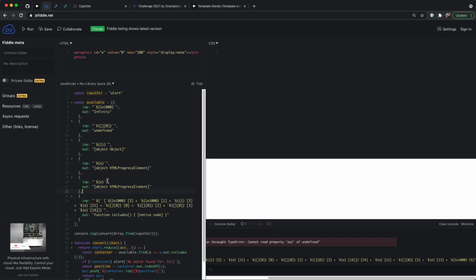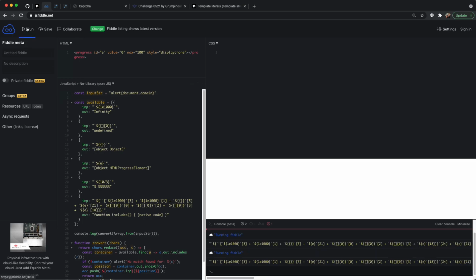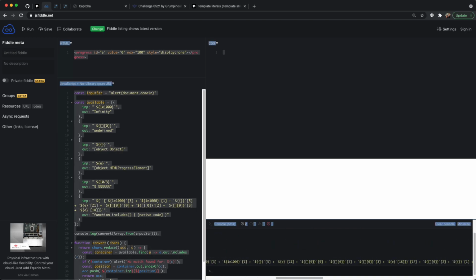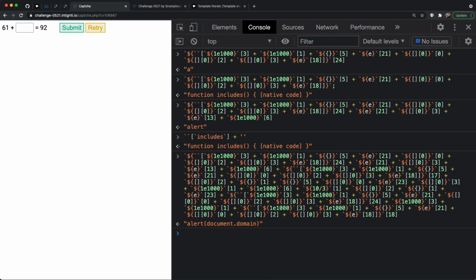So I'm actually just going to add one quick last simple thing in here, which is literally just to do a calculation of 10 divided by 3. Those are all completely allowed characters, and that gives us something like 3.333. Doesn't really matter because we're always going to get this second position here. And the reason is just because I want to have access to this dot so that I could literally just pass in here alert with the brackets, because we can get the brackets from down here, and we will just do document.domain. Again, the dot is actually allowed, but it's cool to have the entire thing just generated for you in one huge thing. So if we check that, as we can see, it does in fact give us document.domain in our alert.